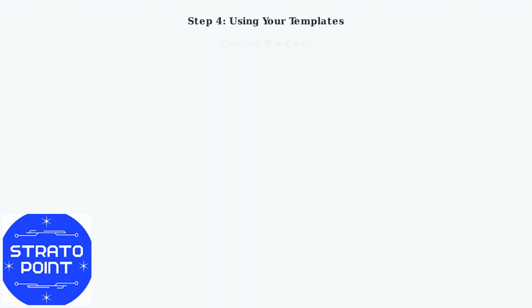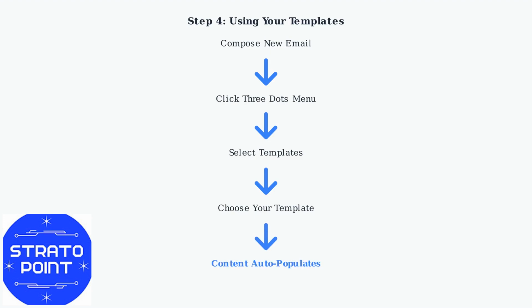To use a saved template, start composing a new email. Click the three dots menu, select Templates, and choose your desired template. The content will automatically populate your email.